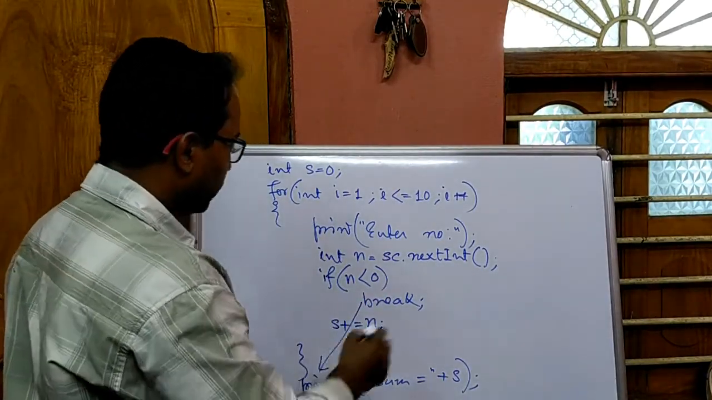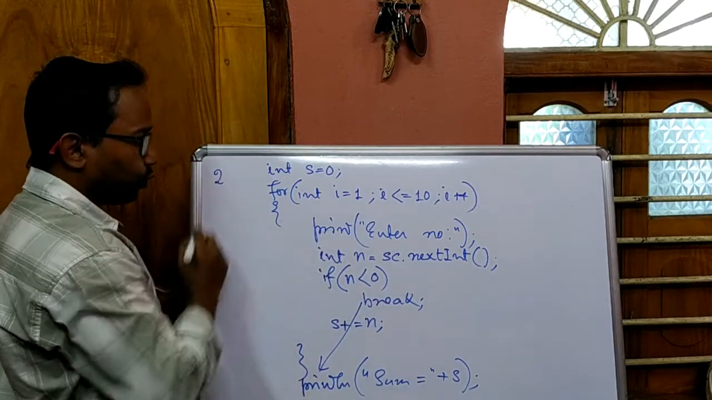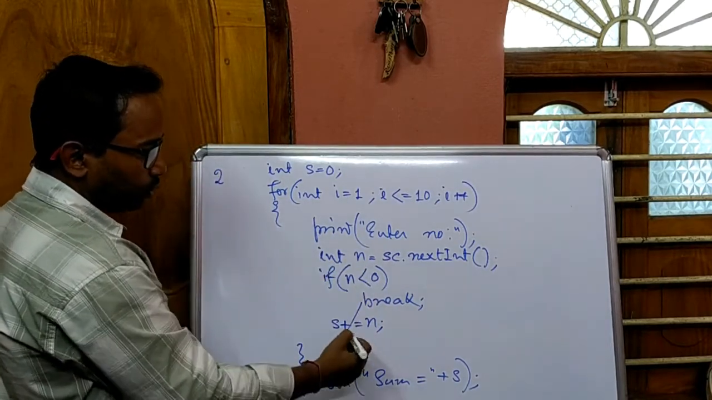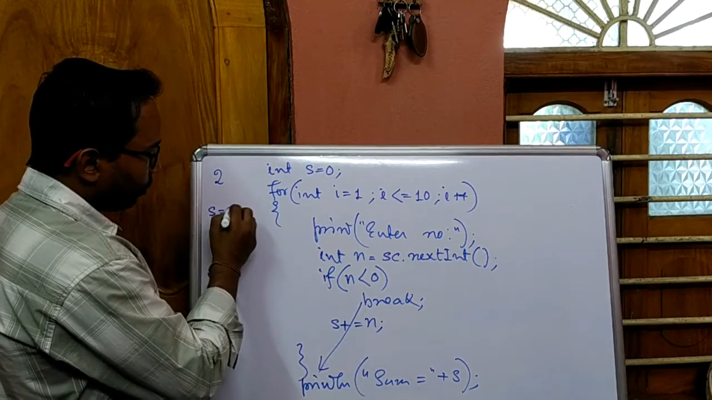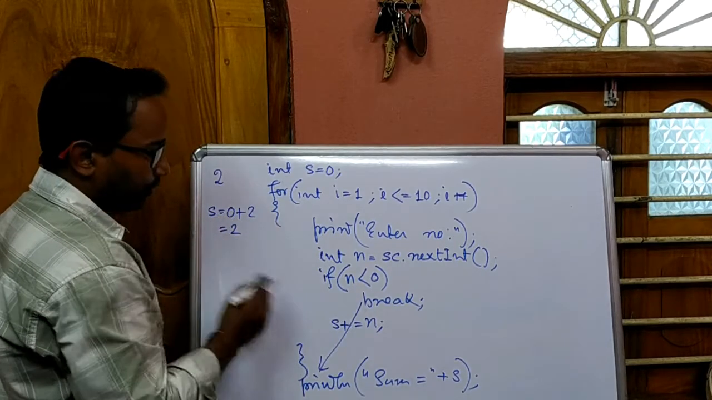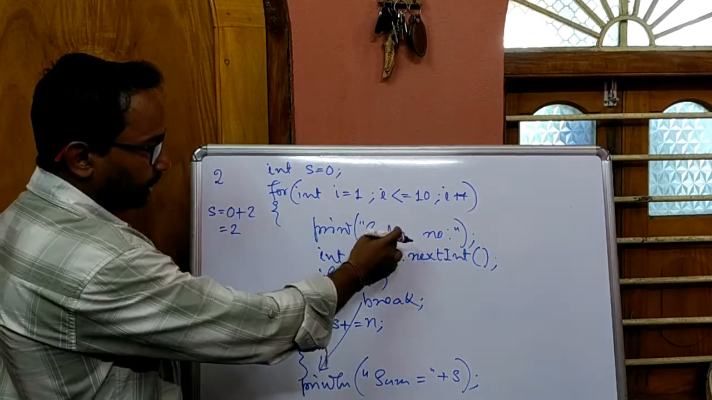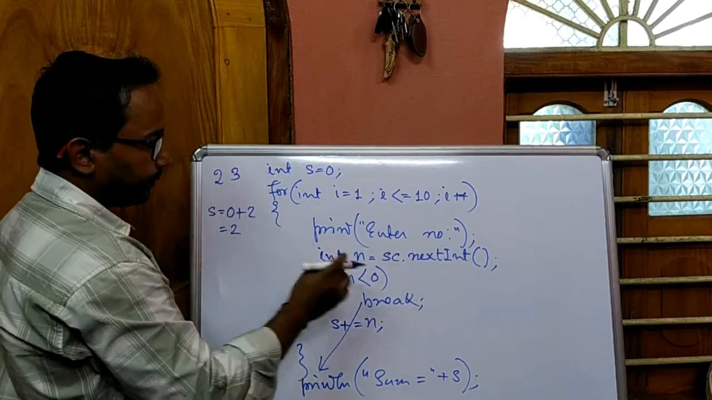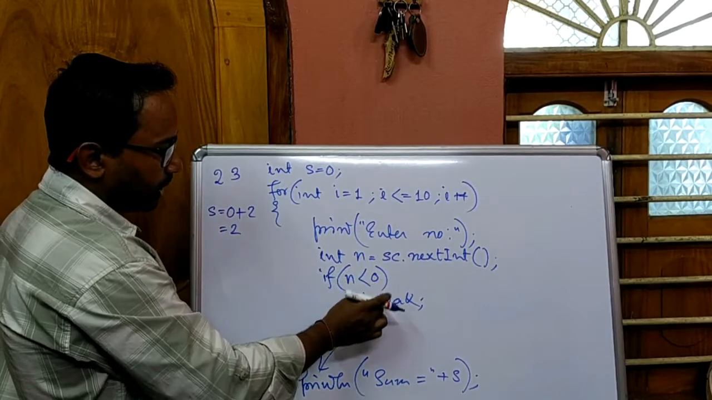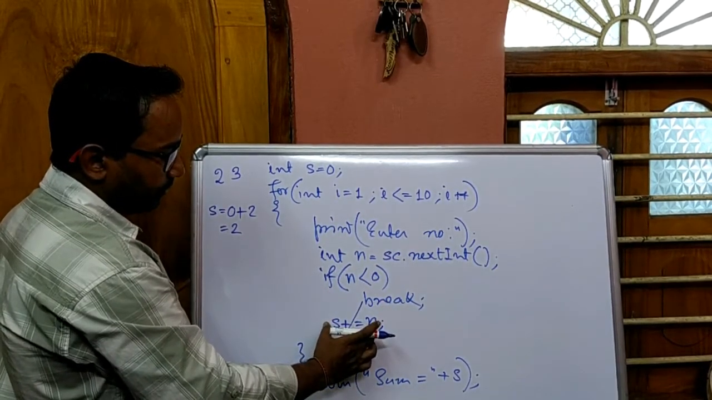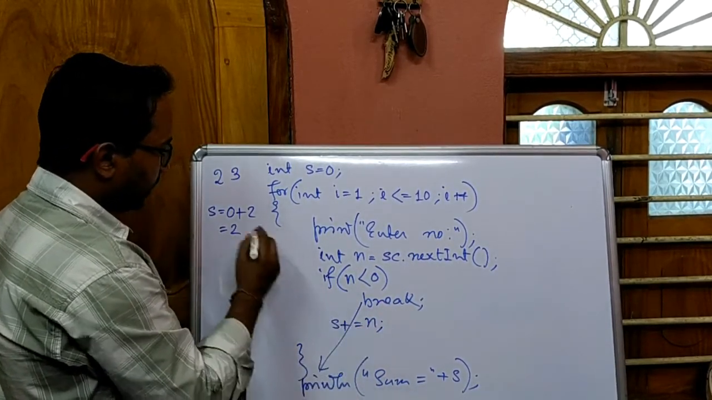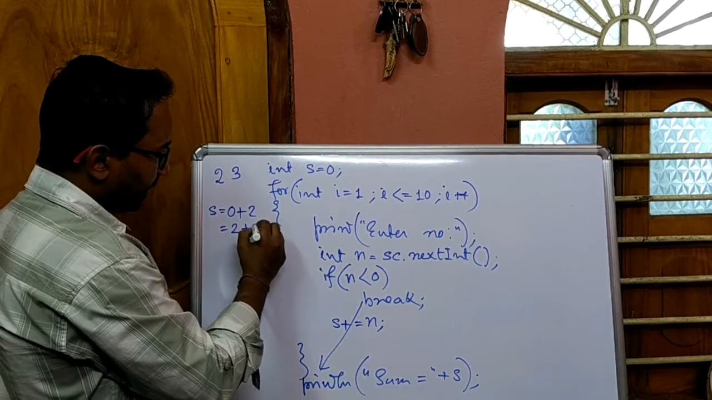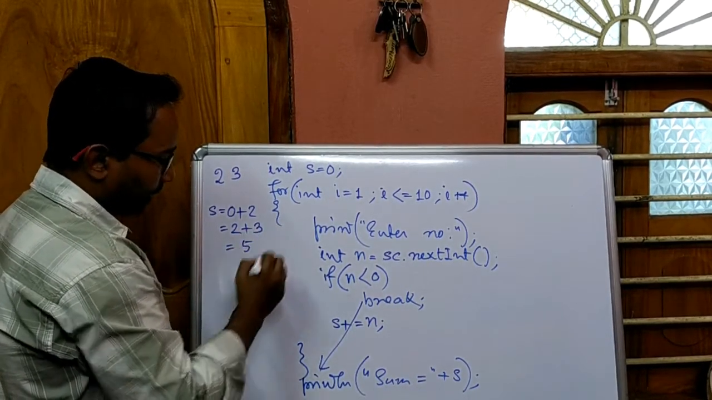Now when we will execute this program, suppose first time user is giving 2 for n. So that 2 will be added here. Sum was 0, 0 plus 2 is 2. Then next time again loop will execute, again it is asking one number, user is entering suppose 3. So that 3 is also not negative number, so break will not execute, this line will execute. Sum plus equal to n. That means sum was 2 plus n is 3. 3 plus 2 is 5.